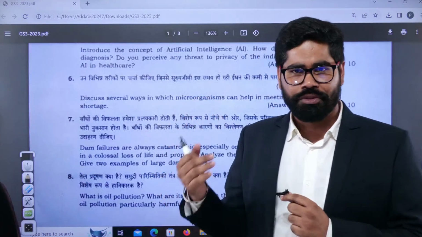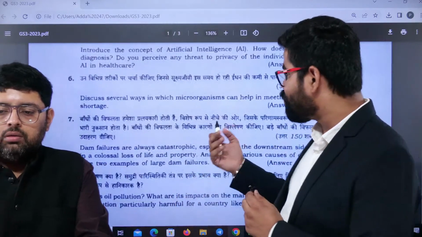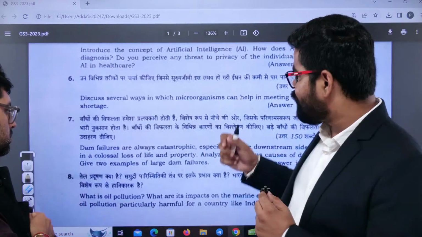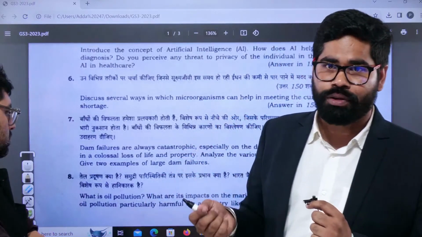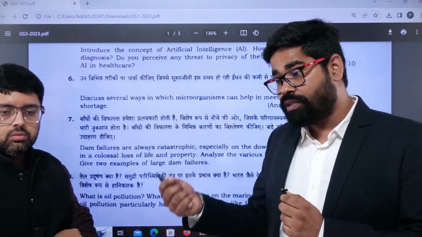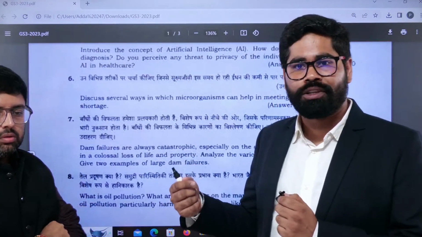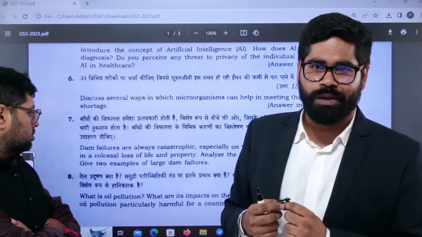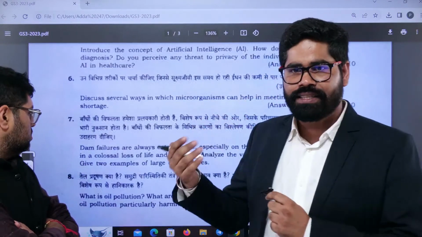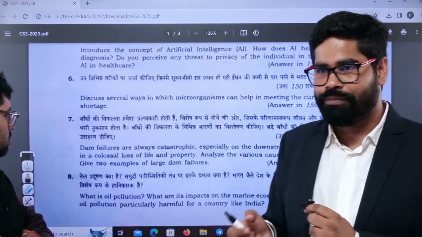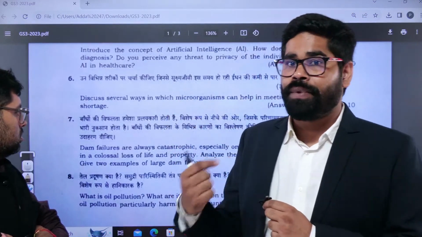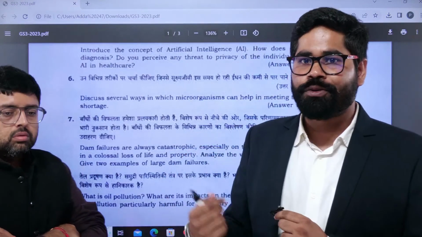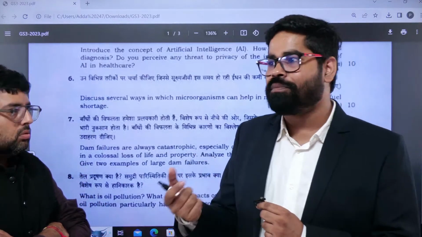Now you know that microorganisms can be helpful in other modes of fuel, like the production of fuel also. This is something we can expect, like if we talk about the growth of various plants, or the synthesis of various waste products, in that also the microorganisms are helping. In all these patterns, this is something that could have been asked in environment, but it is a bit on the tougher side. Why tough? You know the answer, but you don't know that much to write about 150 words. That becomes a bit of a challenging part.